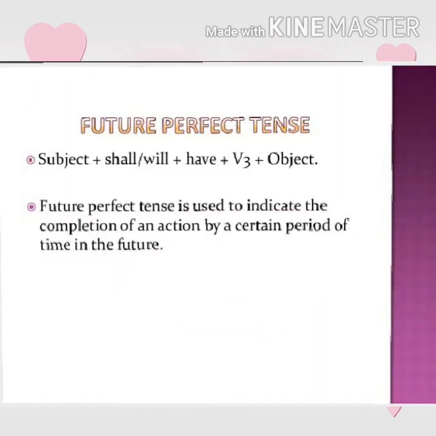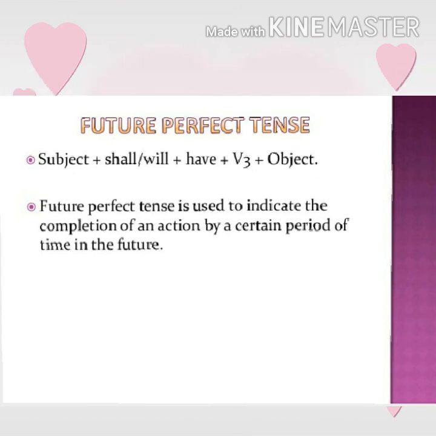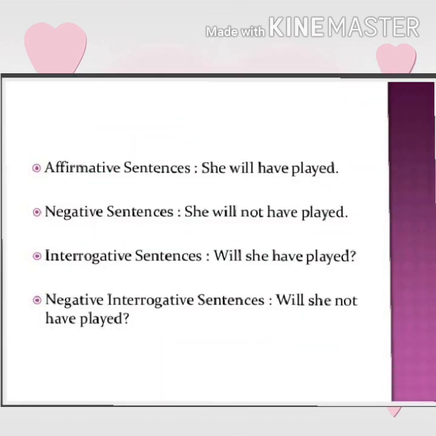Now let's see the future perfect tense. Let's see the structure of future perfect tense. First we have to use subject plus shall/will plus have plus third form of the main verb, and after the third form of the main verb we have to use object. Future perfect tense is used to indicate the completion of an action by a certain period of time in the future. Here are some examples of future perfect. She will have played, she will not have played, will she have played, will she not have played.